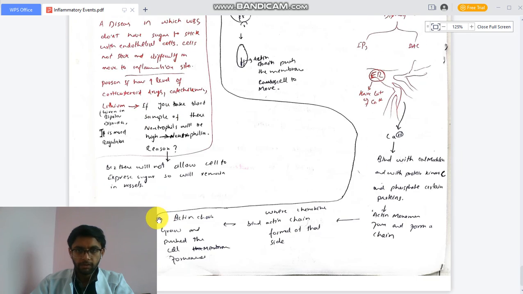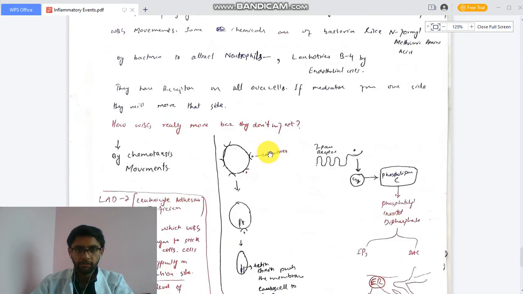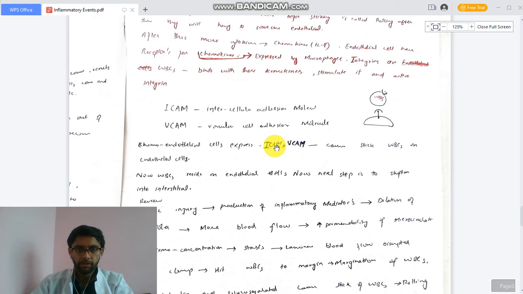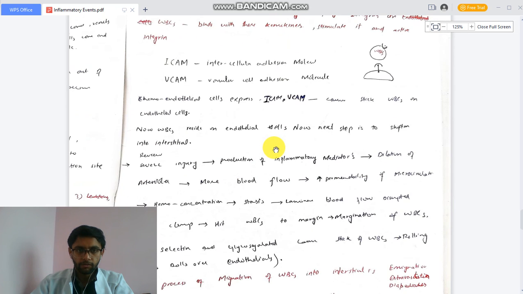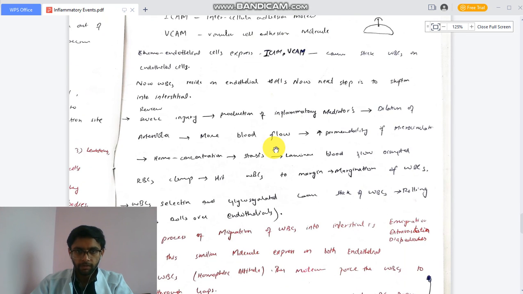So our topic today is complete. We discussed all the inflammatory events in the cell. At the end, let's review. For example, there is a severe injury, production of inflammatory mediators, dilation of blood vessels, increased permeability gaps, more blood flow, hemoconcentration, stasis, laminar blood flow disrupted, RBCs clump and push the WBCs toward the margin.